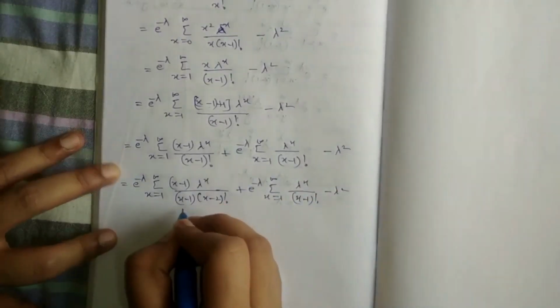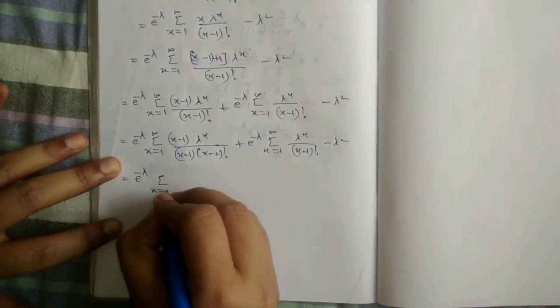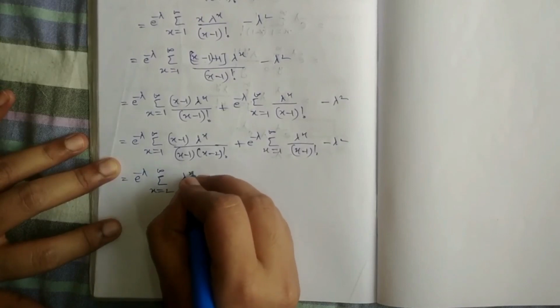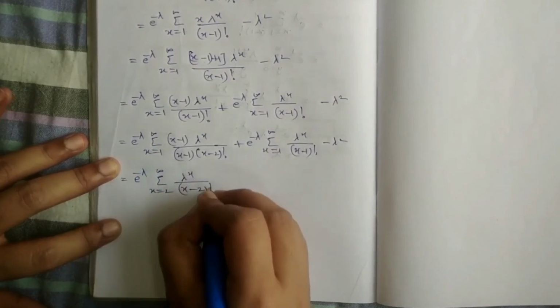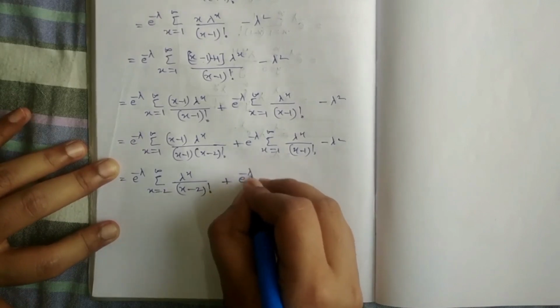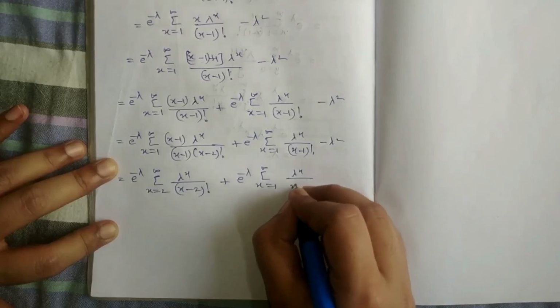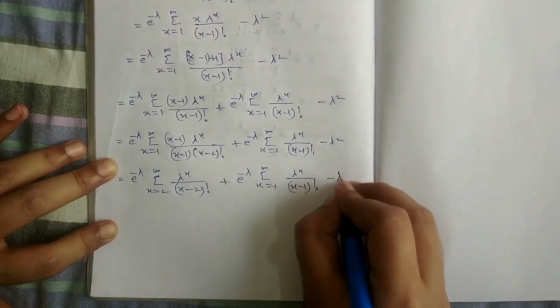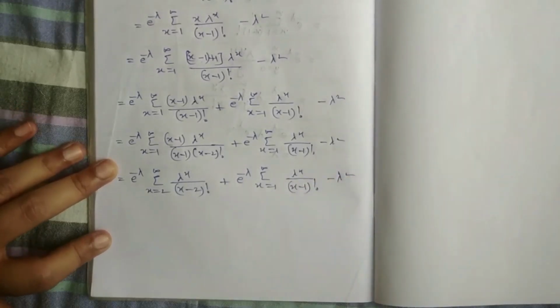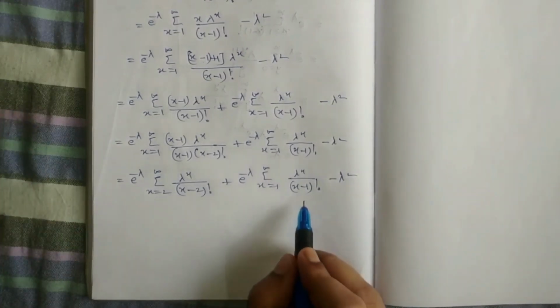Both the terms will get cancelled. Now the summation will start from 2 to infinity, lambda power x by x minus 2 factorial, because you have x minus 2 in the denominator, plus e power minus lambda summation x from 1 to infinity lambda power x by x minus 1 factorial, minus lambda square. After this we'll take the substitution again, since you have x minus 2 here and x minus 1 here.